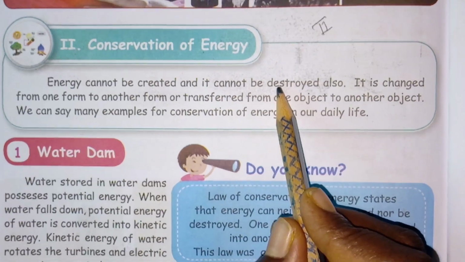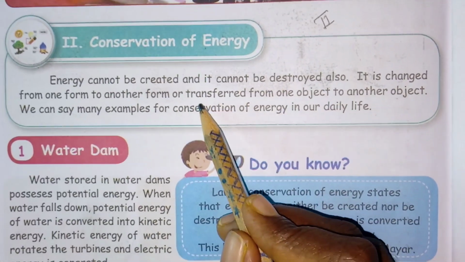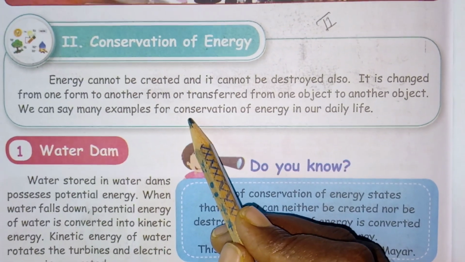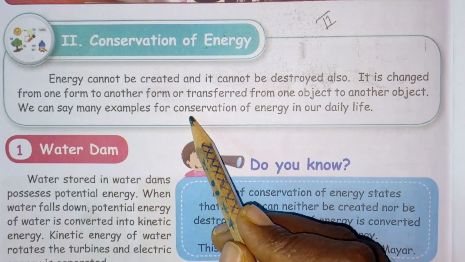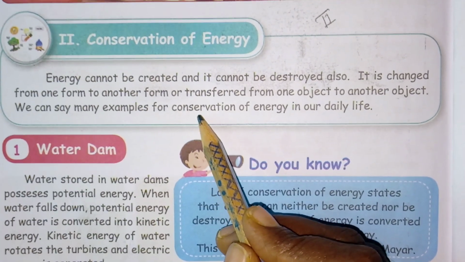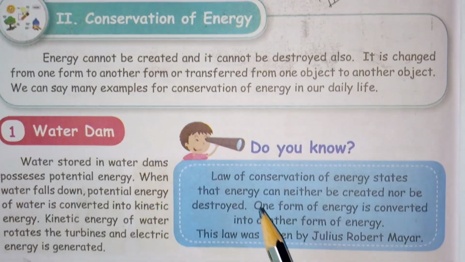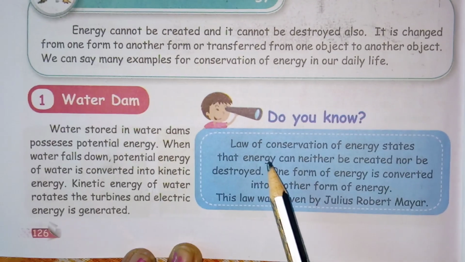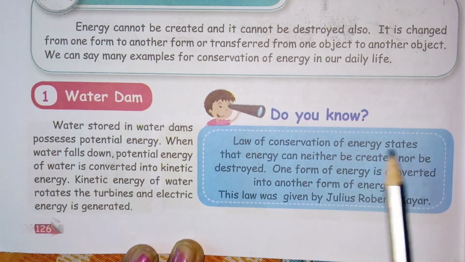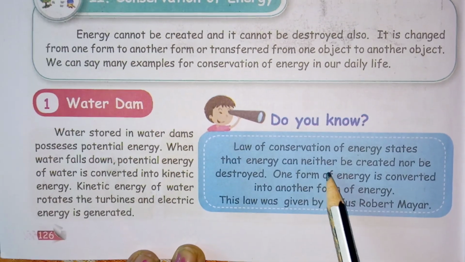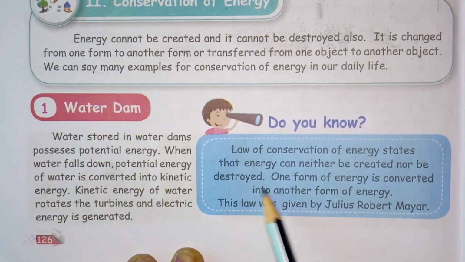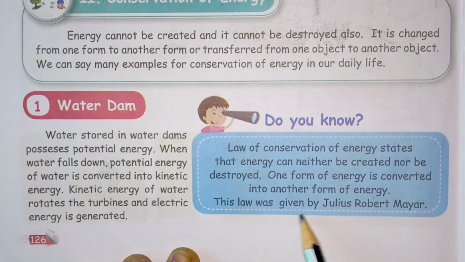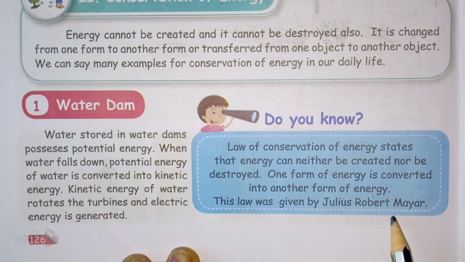From that you can understand that one form of energy can be transferred to another form, and there are many examples of this in our daily life. Here they have given the law of conservation of energy. What is the law of conservation of energy? If asked, this is the answer you should give: the law of conservation of energy states that energy can neither be created nor be destroyed. One form of energy is converted into another form of energy. This law was given by Julius Robert Mayer.